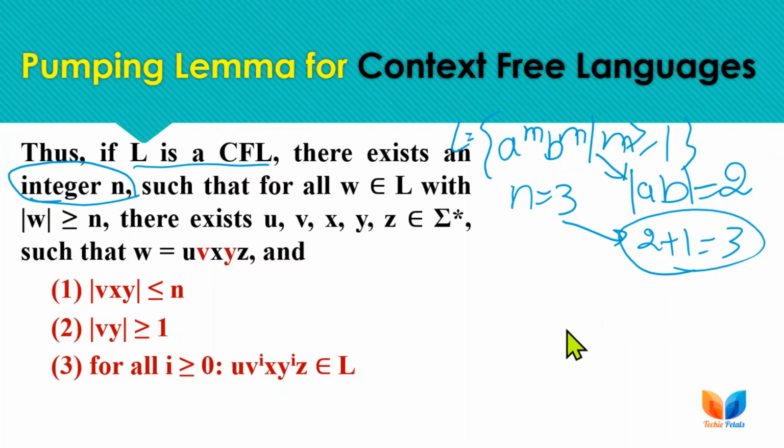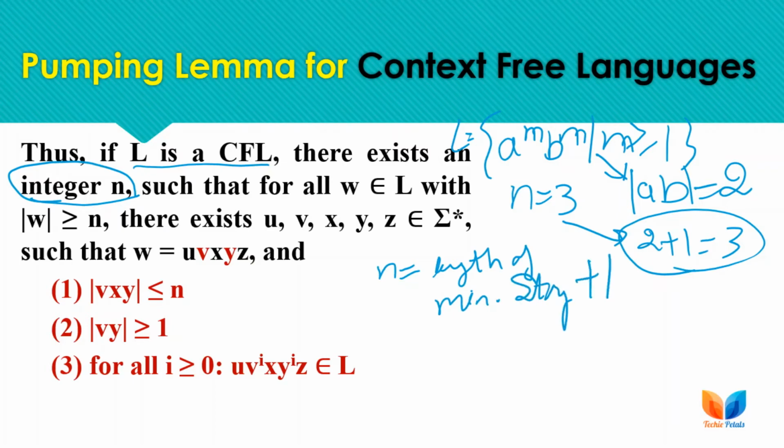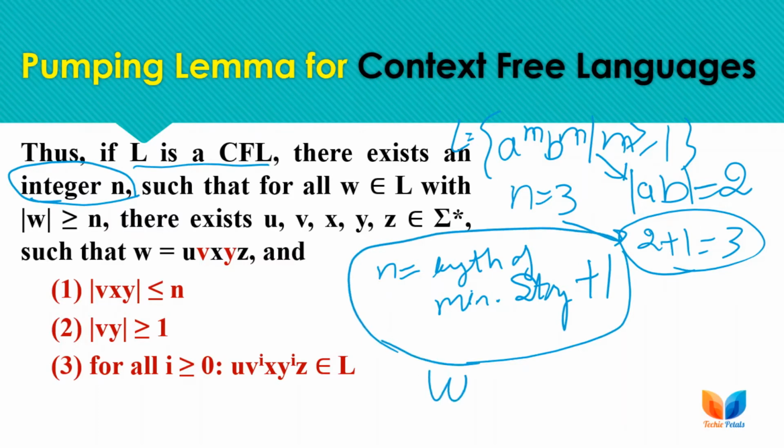So this is simple. N for any language that we are taking is the length of the minimum acceptable string plus 1. The sample string that we are taking must have length greater than equal to n.